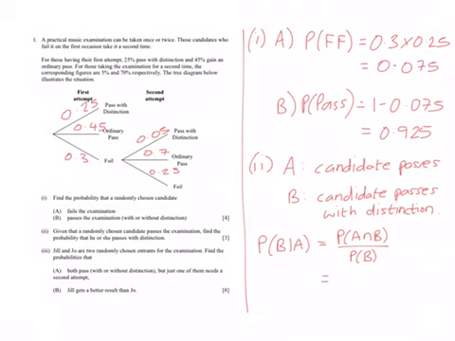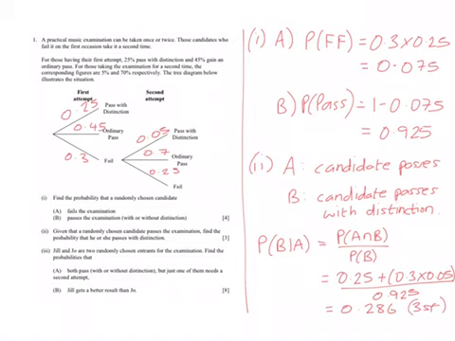So this will be equal to 0.25 plus 0.3 times 0.05, and that is all divided by 0.925. So quite simply, you put that into your calculator and you should come out with 0.286, and that's rounded to 3 significant figures.